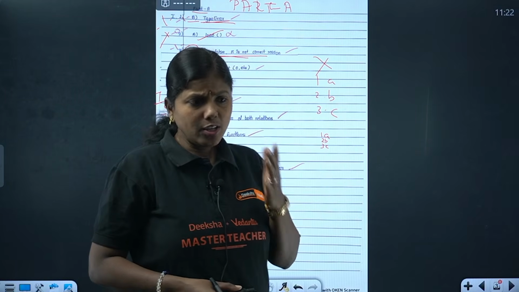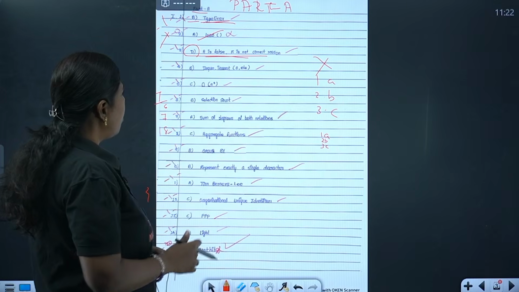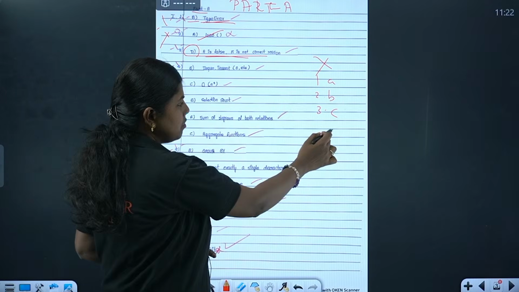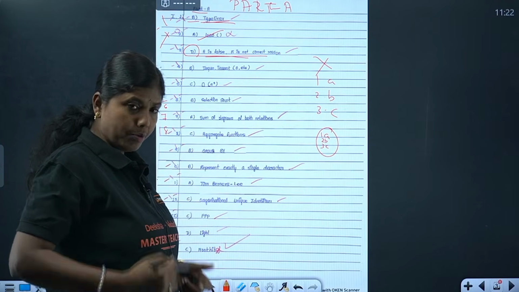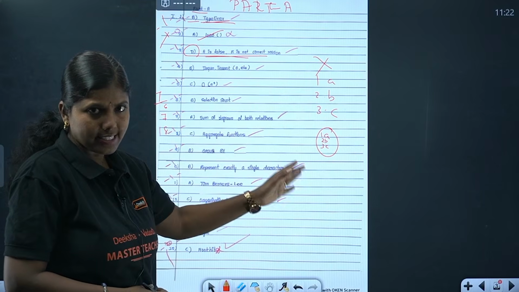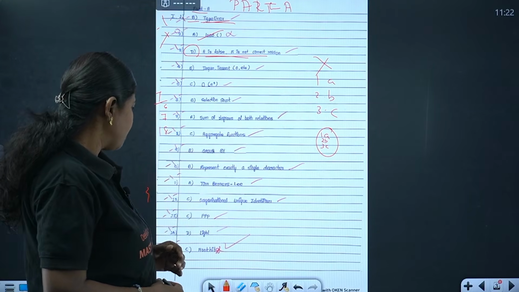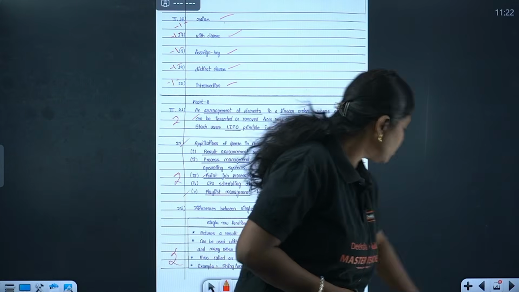The correction should go very smoothly. That's very, very important. So you're going to write all the answers like this, with proper spacing, and both the option as well as the answer should be there. So this is about the MCQs.